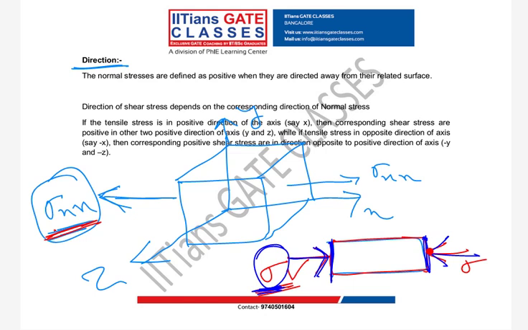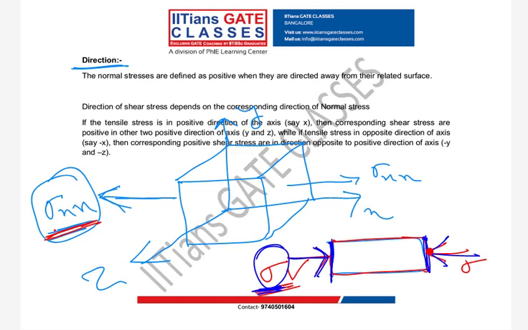So it doesn't depend on whether it is going in plus x or minus x direction. It depends on whether it is going away from the section or coming towards the section. If going away from the section, it is tensile; coming towards the section, it is compressive stress.